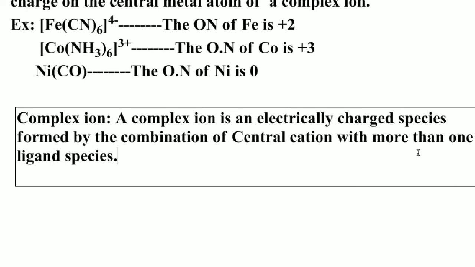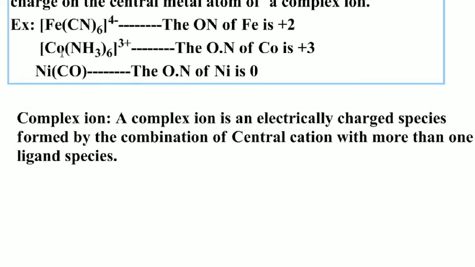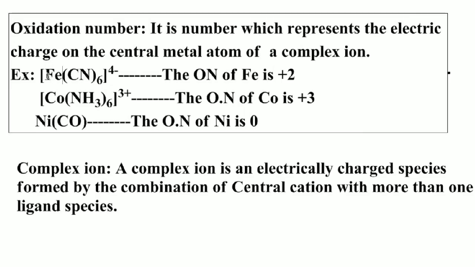See students, here the example [Fe(CN)6]4-. Here it is a complex ion. Iron is the central cation and six cyanide ligands are attached directly to the metal atom. Similarly, [Co(NH3)6]3+. Here the central cation is cobalt and six neutral ligands are directly attached to the metal.